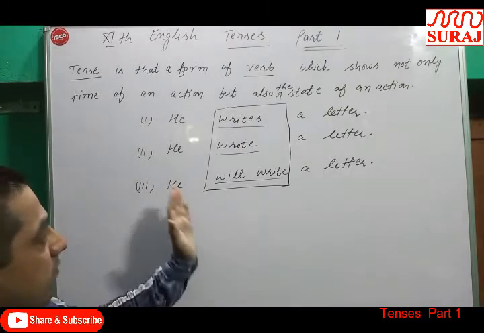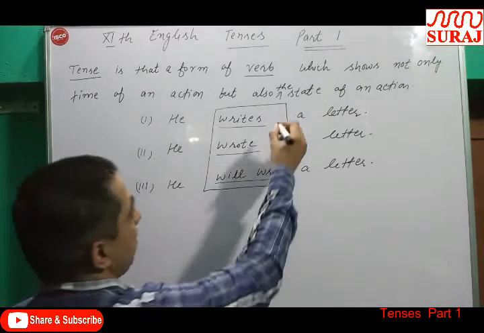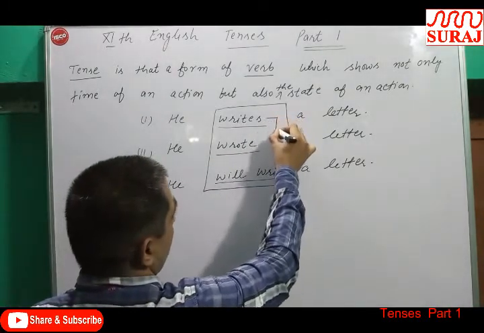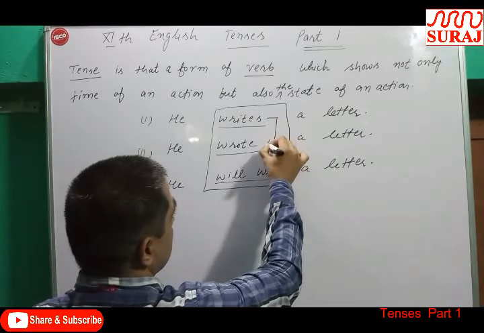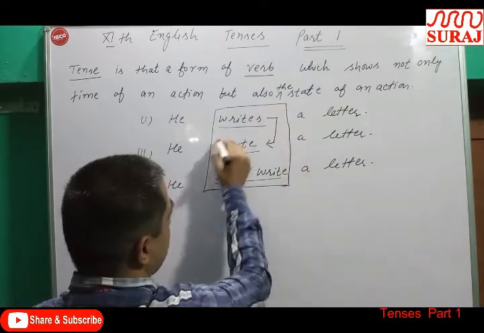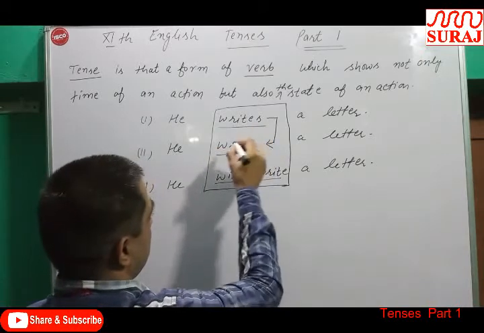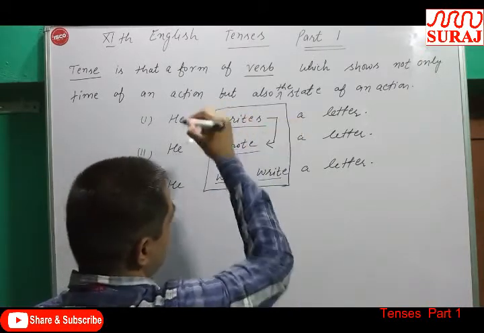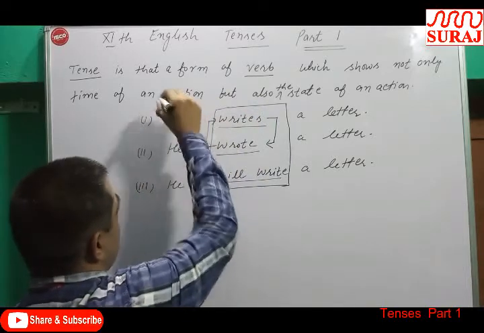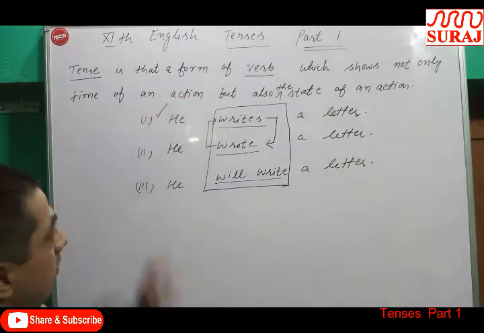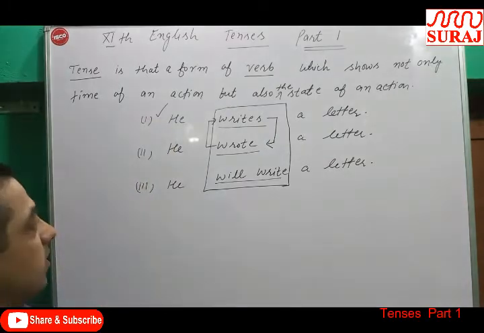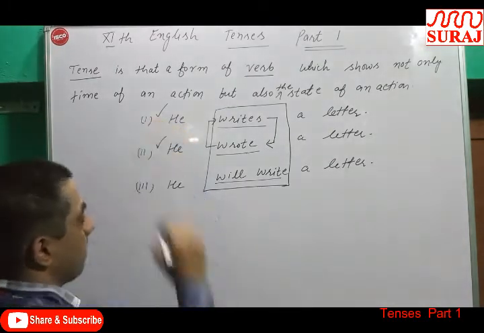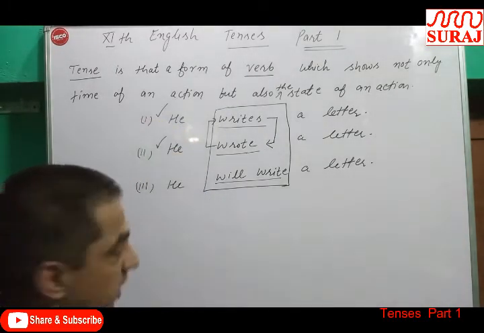I mean to say that if we write this verb in place of wrote, and if we write this verb in place of writes, then this sentence will be of past indefinite and this sentence will be of present indefinite.